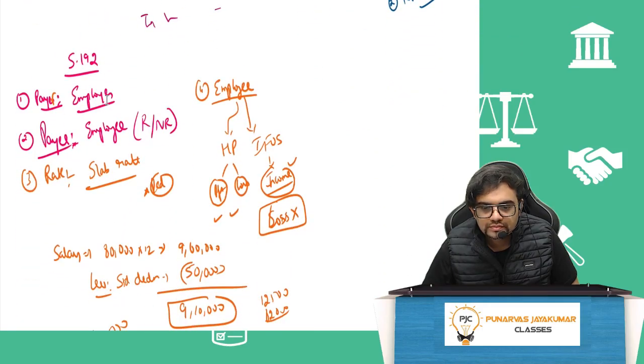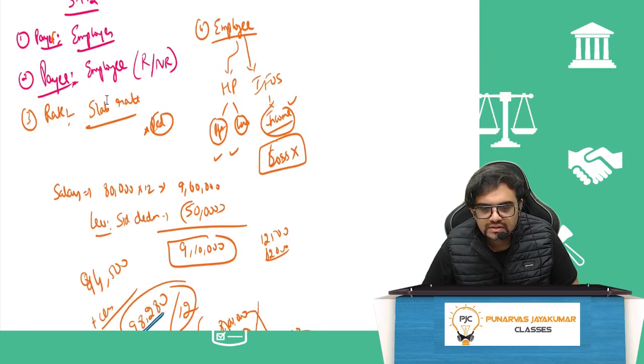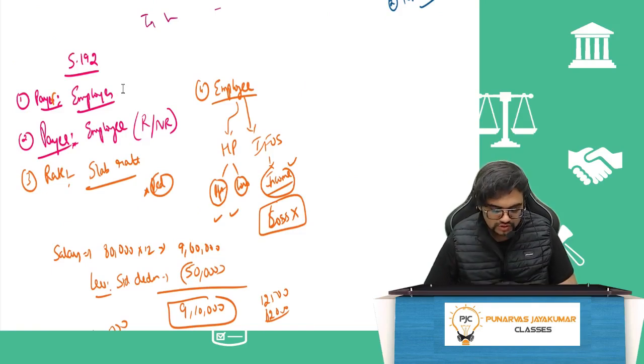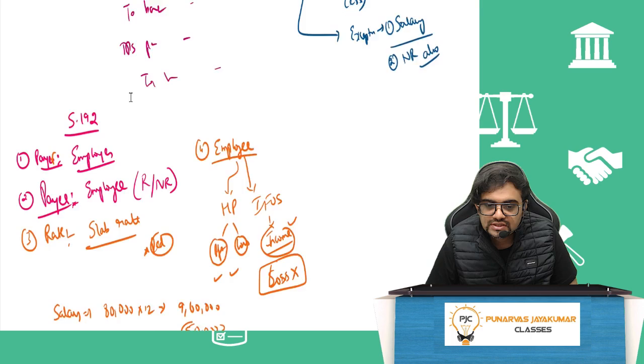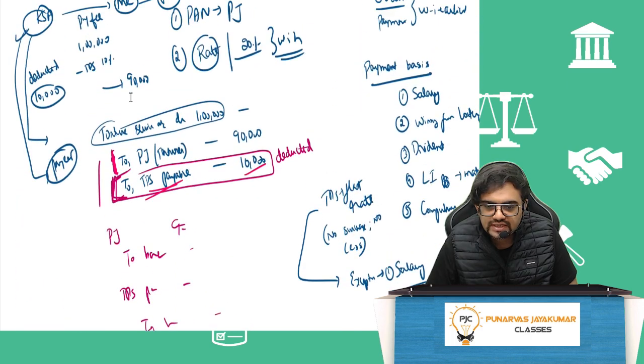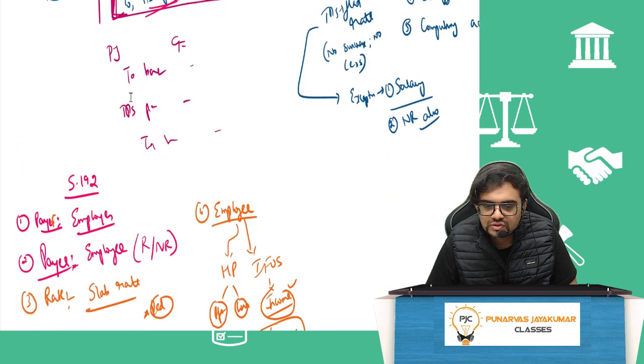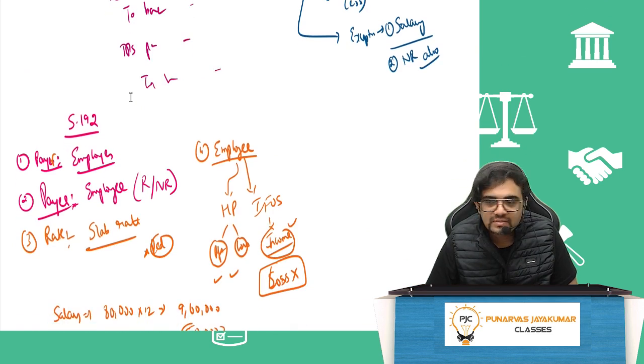So now coming to the TDS portion, tax deducted at source. TDS, as the name itself suggests, is the tax that you will be deducting at the source itself. This is a recovery mechanism by the government because people will never pay taxes. So that's why at the beginning only, at the source itself, they will recover.